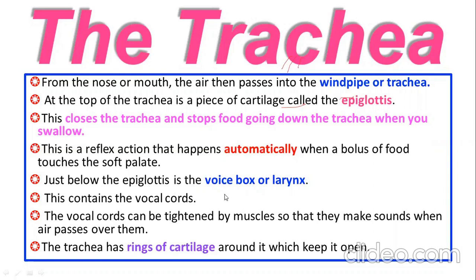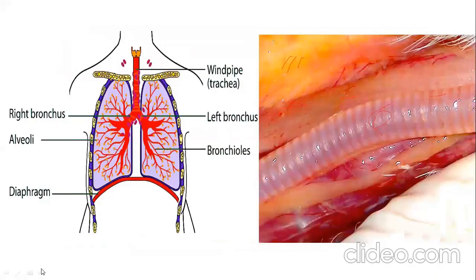Just below the epiglottis, we have the larynx. Larynx, also called voice box, contains the vocal cords, right? The vocal cords are just like two flaps that produce sound. The trachea has rings of cartilage around it that keep it open, as I discussed with you in the function of trachea.